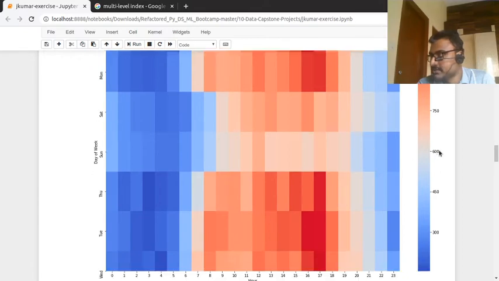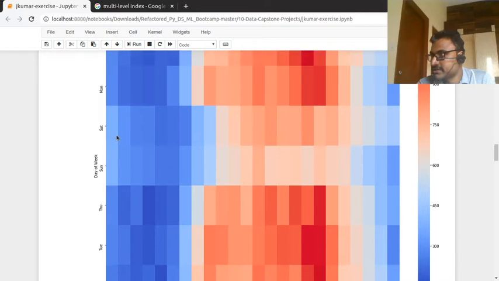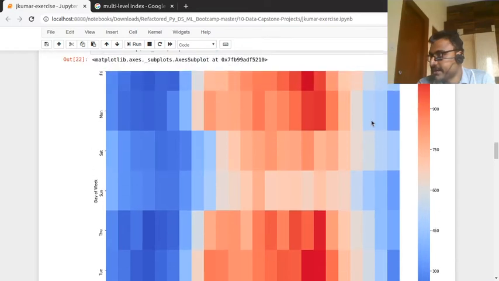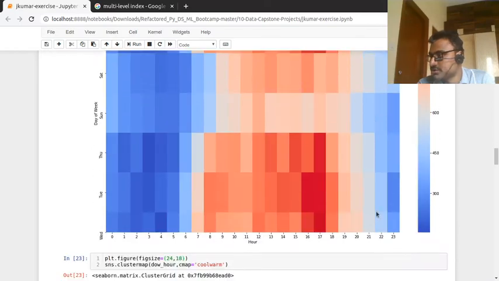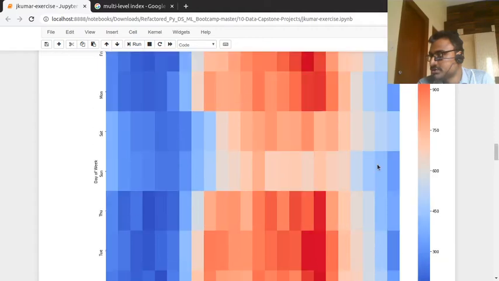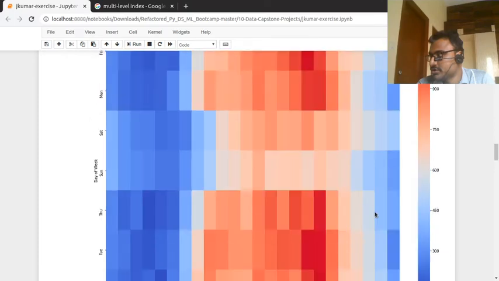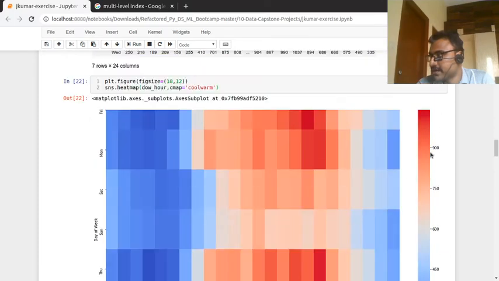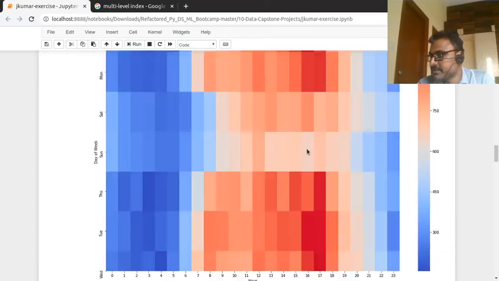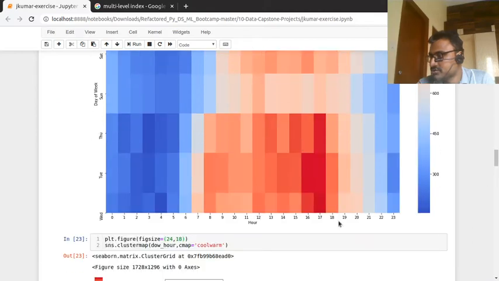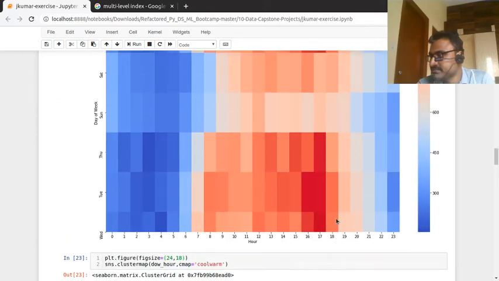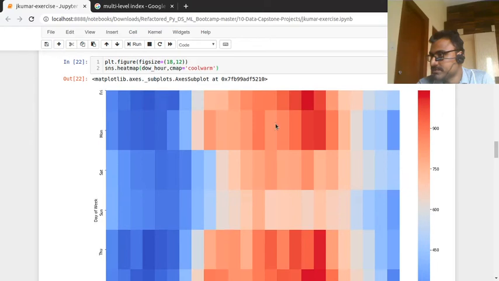While checking, we'll see how many times 600 happened. For Sunday and Saturday, mostly 600 events happened, and also at hours 21 and 22. The 900 events happened mostly from 12 to 18, and also Monday to Friday.